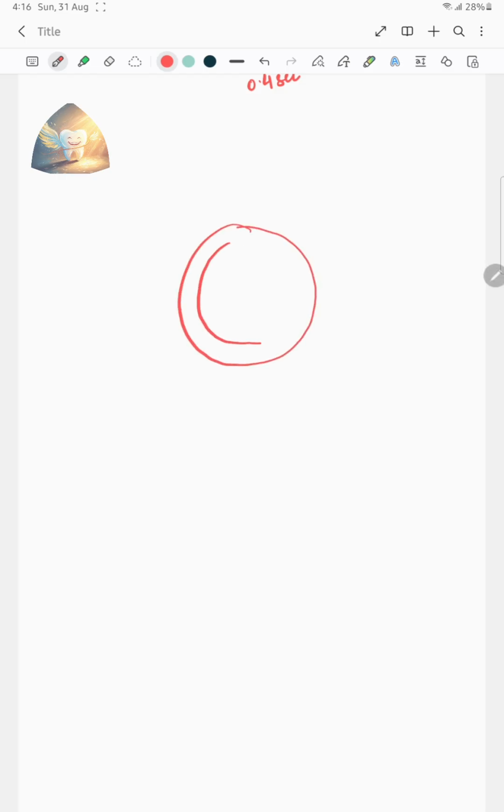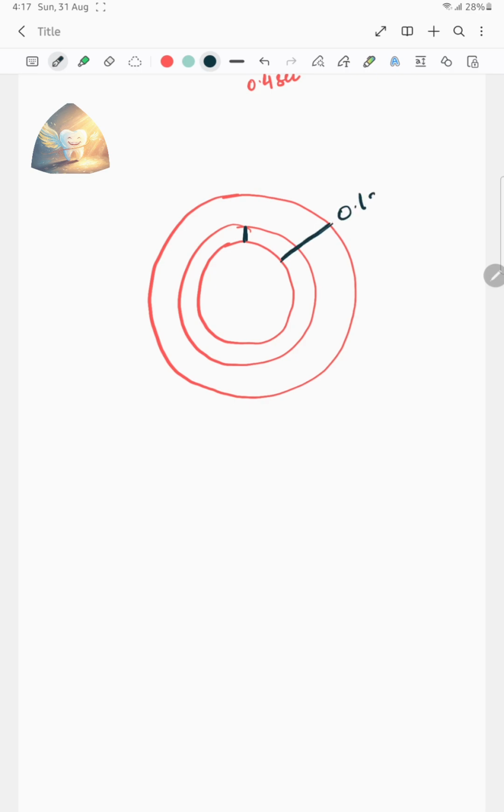Now I am making this one circle. This is for the atrium to show the atrial cycle, and this is for the ventricular cycle. Now the atrial cycle starts from this point till this point, that is 0.1 second. This is atrial systole. It occurs for 0.1 second. And the rest till 0.8, that is 0.7 second, this is atrial diastole.